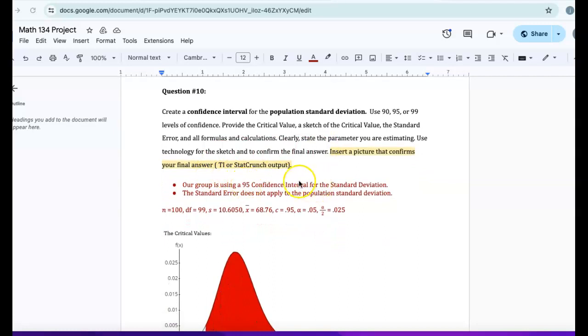Our group is using a 95% confidence interval for the standard deviation. The standard error does not apply to the population standard deviation. n equals 100, DF equals 99, s equals 10.6050, x bar equals 68.76, C equals 0.95, alpha equals 0.05, alpha over 2 equals 0.025.